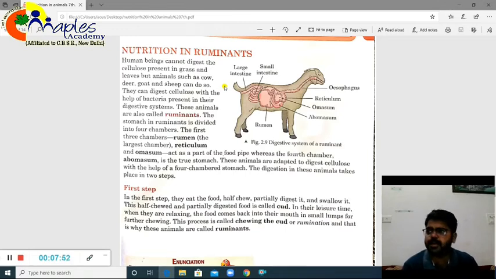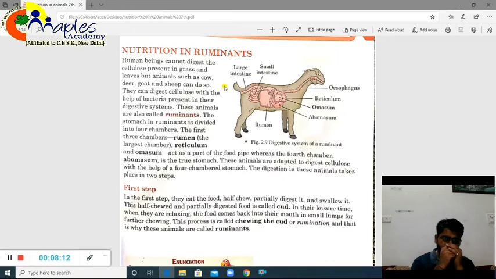And if I am saying true stomach, why so? The reason is the actual secretion of digestive juices. Like you remember in humans also we said that digestive juices are secreted. In the ruminant stomach, the secretion of digestive juices happens in the abomasum. And for that reason only it is called the true stomach.